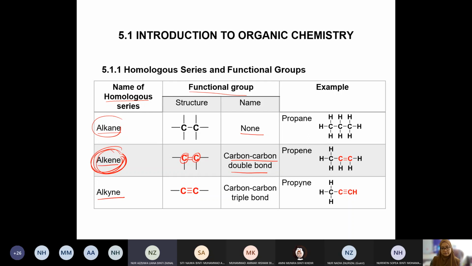So this is in terms of the structure of the functional group and how you spell it. If you want to write it, it should be carbon-carbon triple bond. So this is propene. This highlight is the functional group. This is a functional group. But as a whole, this is alkene. This is alkyne as a whole, based on the presence of the functional group in the molecule.